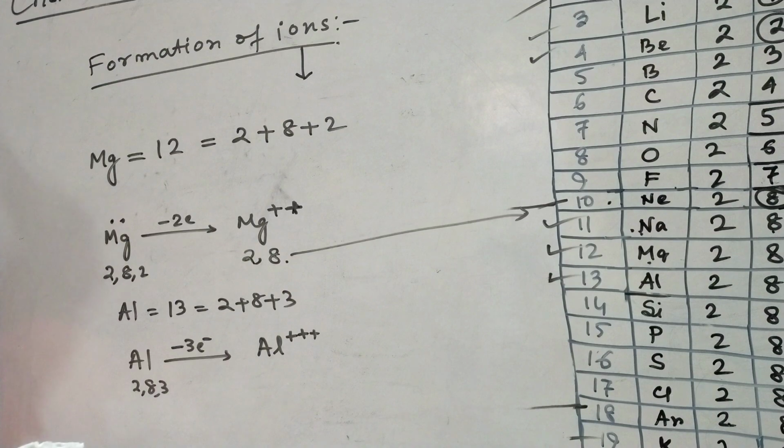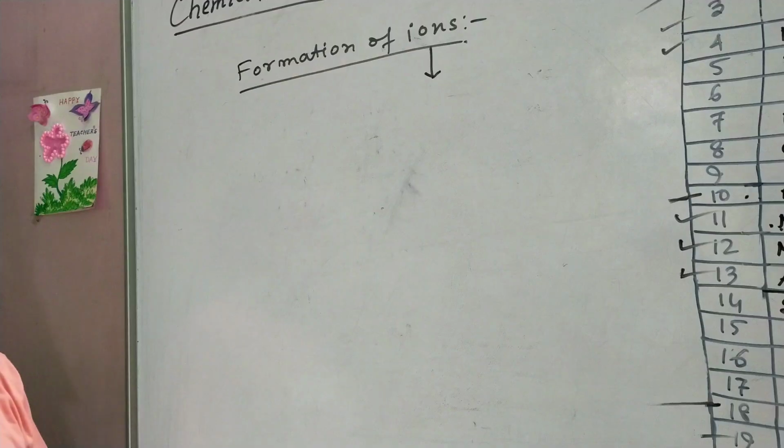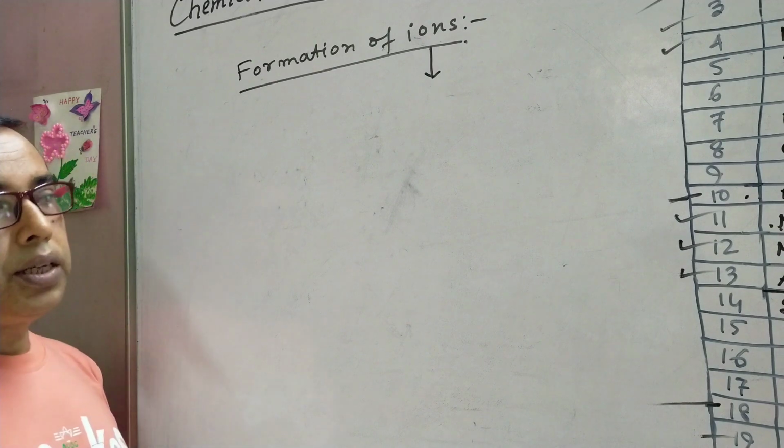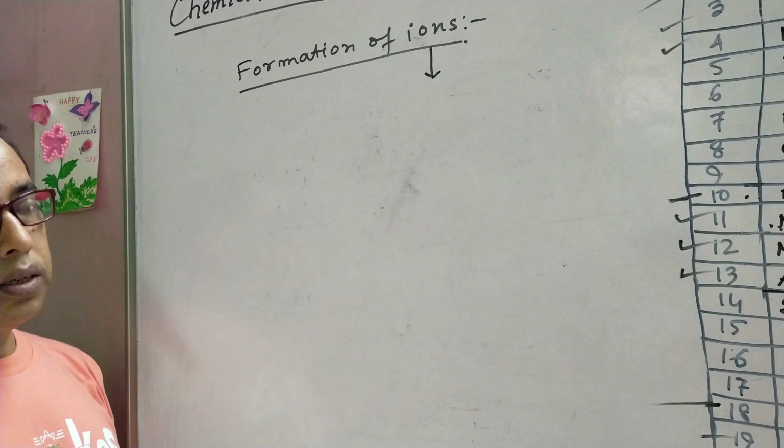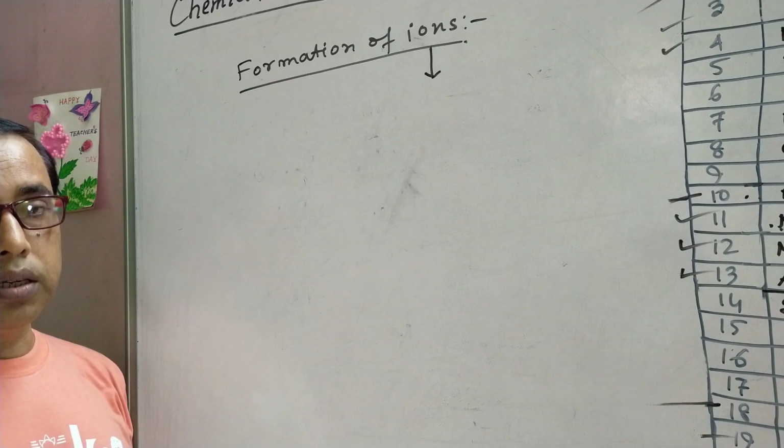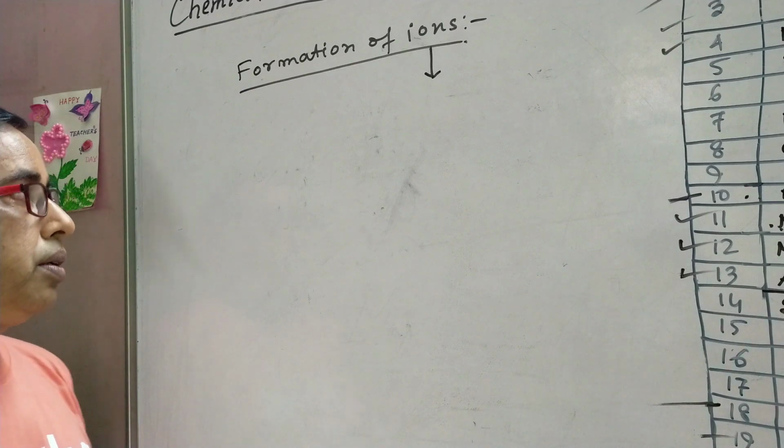Now I want to go back to the formation of chemical bond. All the elements try to have the nearest inert gas electronic configuration in 3 ways.